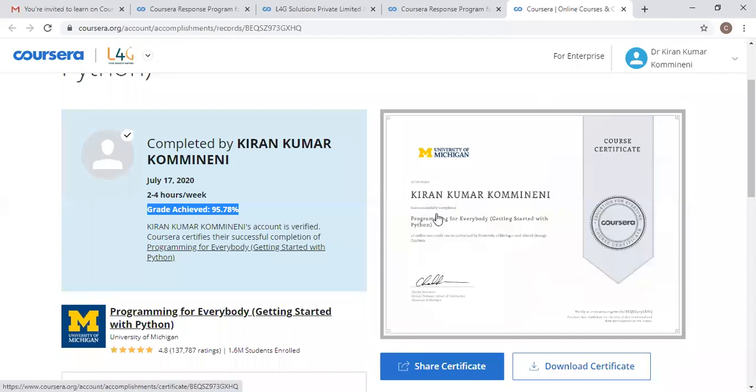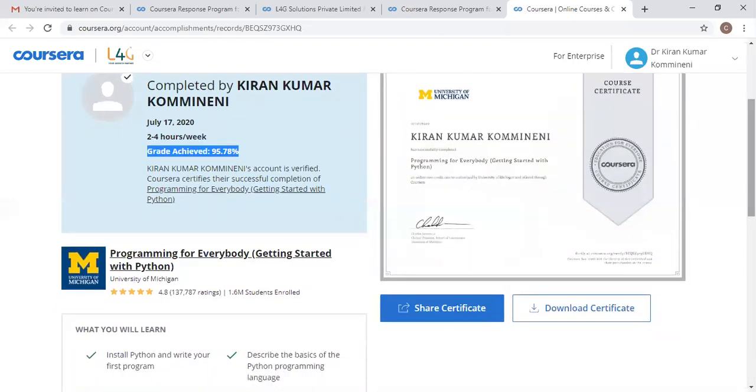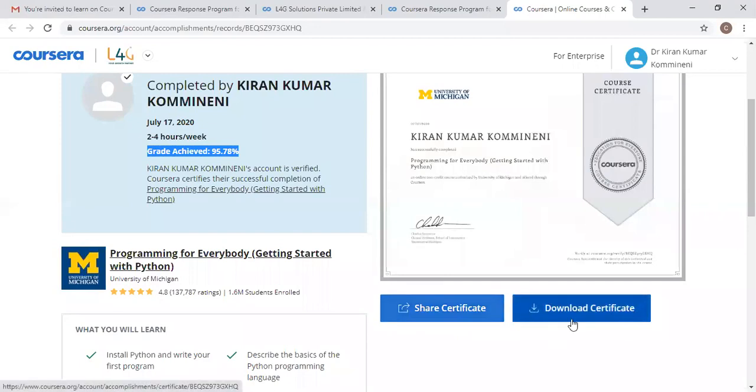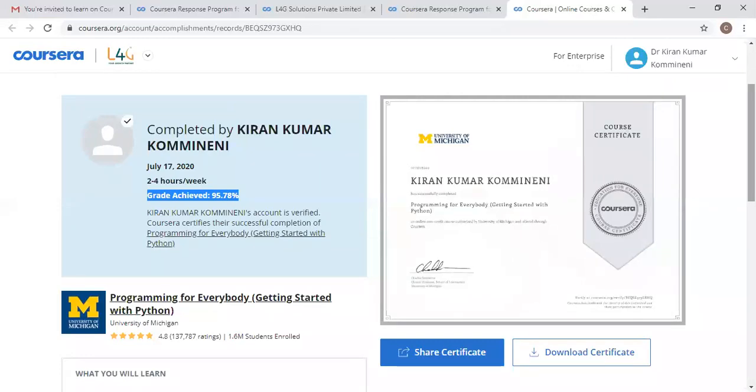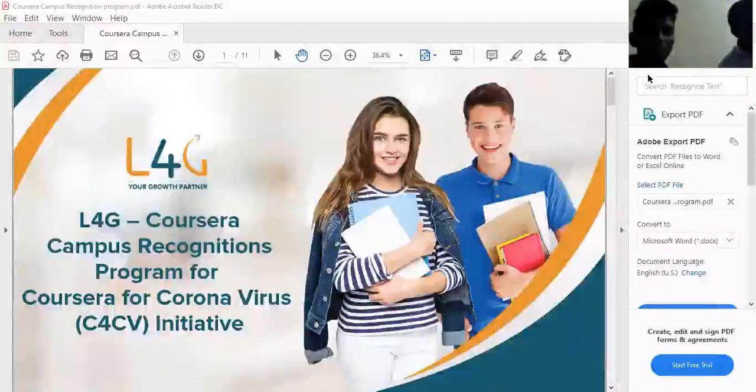I have done a course on Programming for Everybody, Python. So Python Programming for Everybody, I have completed this course from the University of Michigan. You can share this certificate if you have a LinkedIn profile, or otherwise you can download your certificate. The same certificate will be downloaded. If you have done n number of courses, then you will get n number of certificates. And regarding this, there is no fee for Coursera.